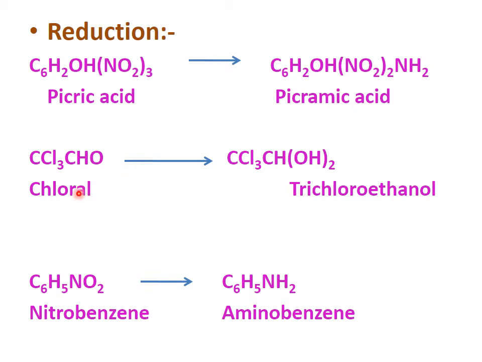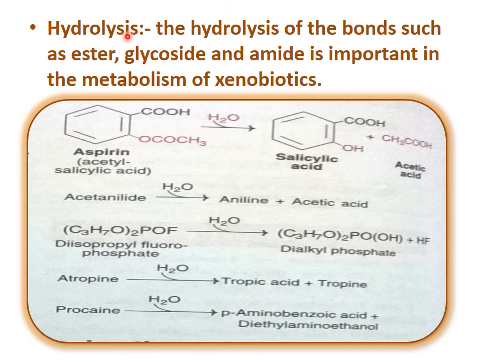In chloral we see this aldehyde group is reduced to alcohol and that's why it is forming trichloroethanol. In nitrobenzene, this nitro compound is reduced to amino group, so that nitrobenzene is converted into aminobenzene. Now the third type of phase 1 reactions is hydrolysis.